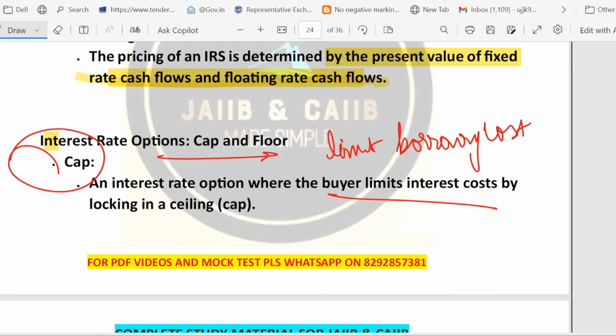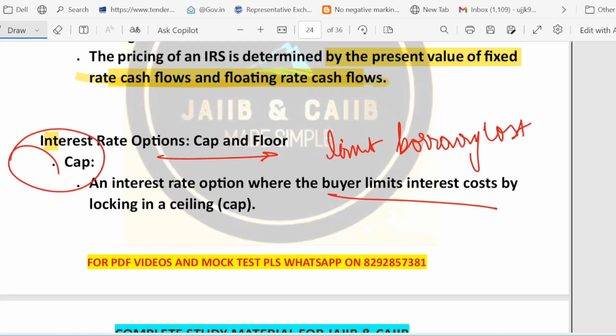So if the interest rate on your loan rises above this ceiling, the cap seller pays you the difference on the notional principal. There is a ceiling, a limit which has been maintained, and if the interest rate on your loan rises above this ceiling, the cap seller pays you the difference on the notional principal. So a cap limits your borrowing cost. Please remember it. It limits your borrowing cost by setting a maximum rate, that is called the cap. It means how much cost you can bear to borrow. That is what is limited by a cap.